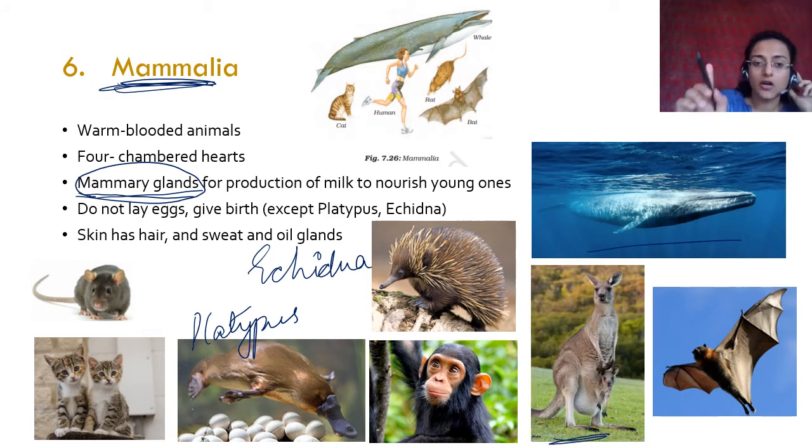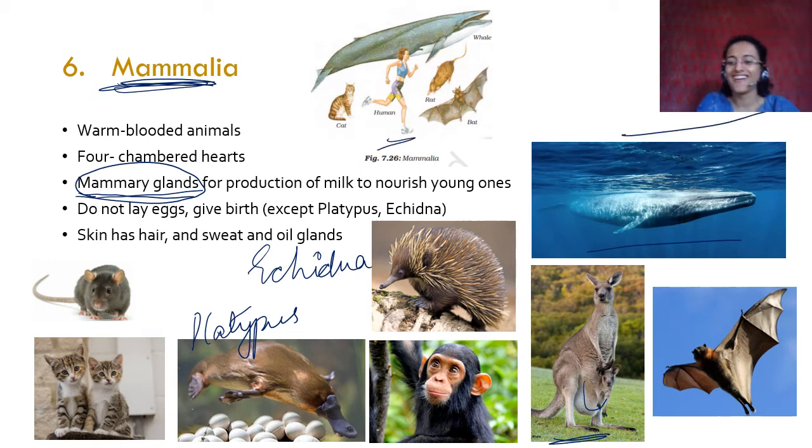Kangaroo gives birth to a young one. It does not lay eggs, but the young one, the joey, is very very small. That is why it needs to grow in a pouch. That is why a kangaroo has a pouch. It's called a marsupial. A marsupial animal has a pouch in which the small young one will grow until it reaches a certain age where it can live independently. And human you can see here.